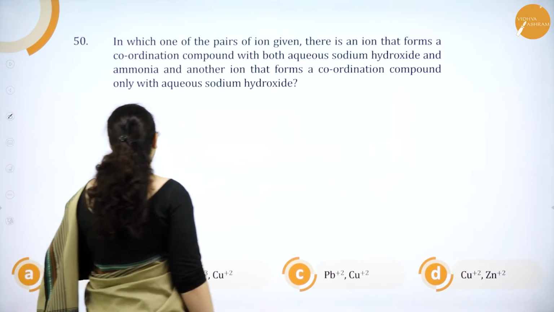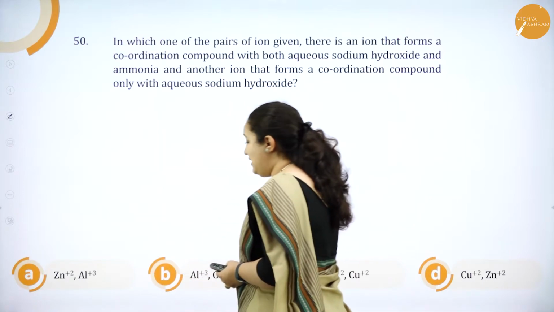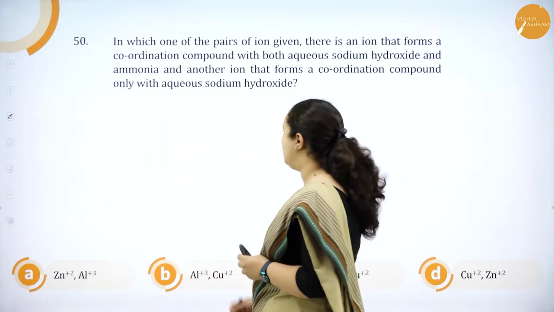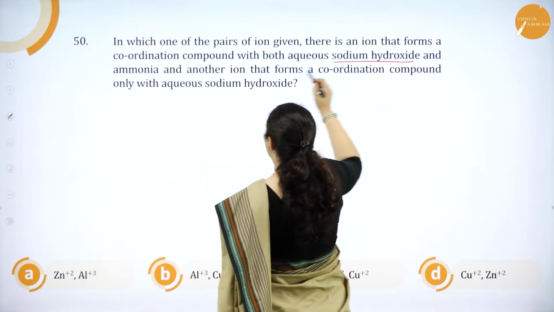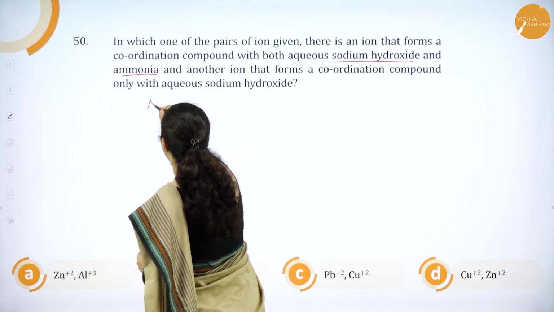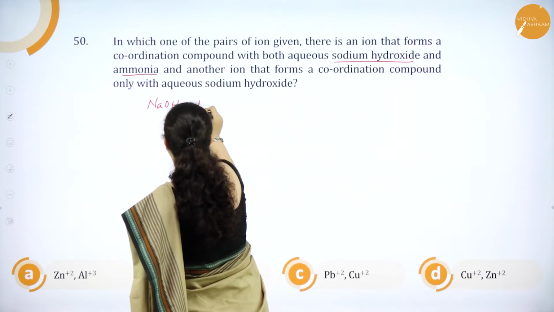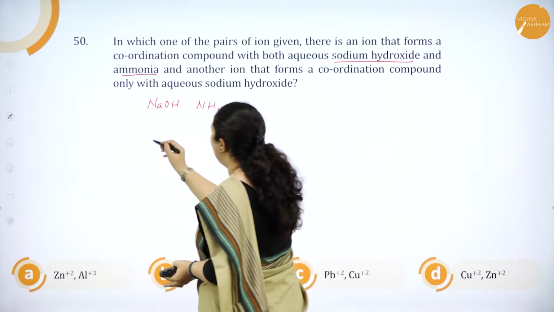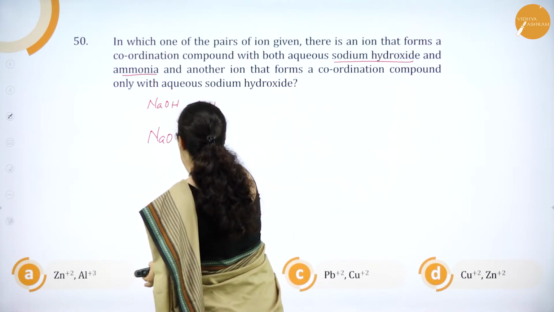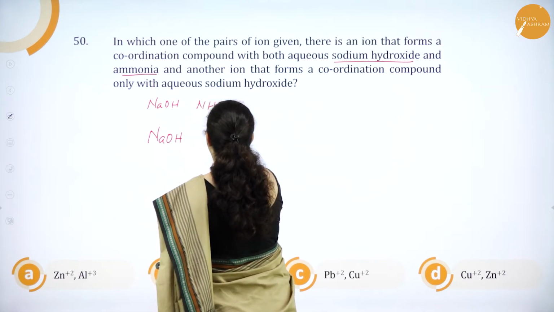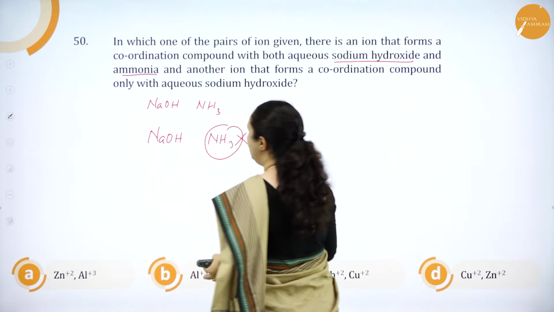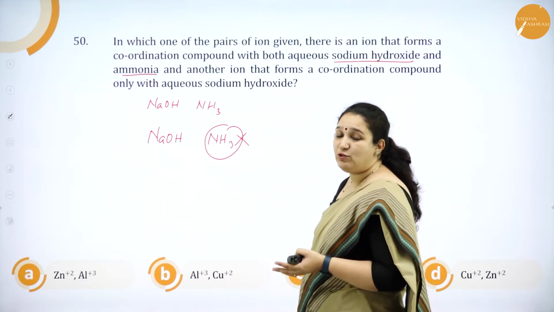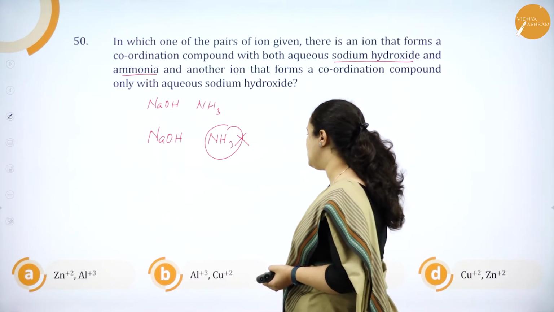So you have to find out the pair where one ion will react with both NaOH and ammonia to form a complex. The other ion will react only with NaOH and it will not react with ammonia to form a complex. So we have to find out which pair of ions that is.